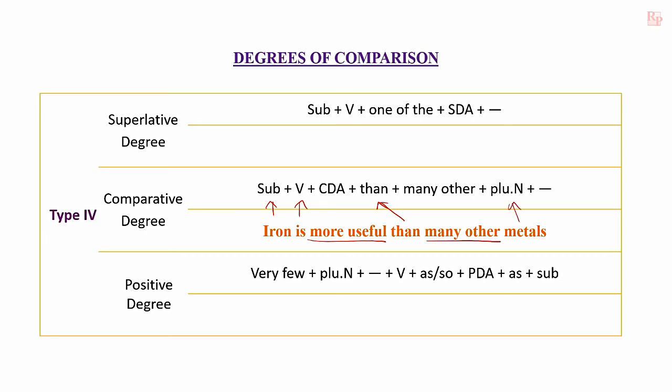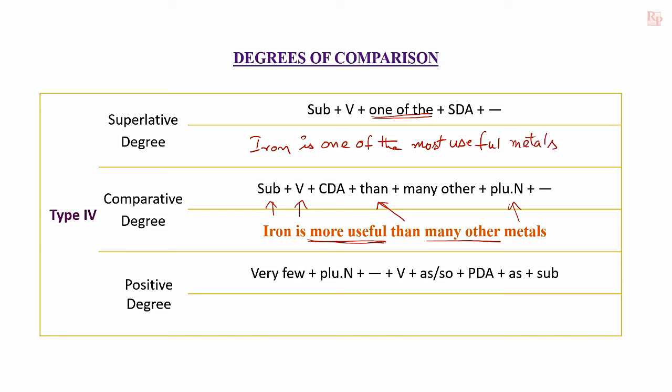To change this sentence to superlative degree, we should write the subject first, iron, verb is, and then the phrase "one of the" should be written here. Then superlative degree of adjective, what is that? For more useful, the most useful should be written. Then, iron is one of the most useful metals, plural common noun.